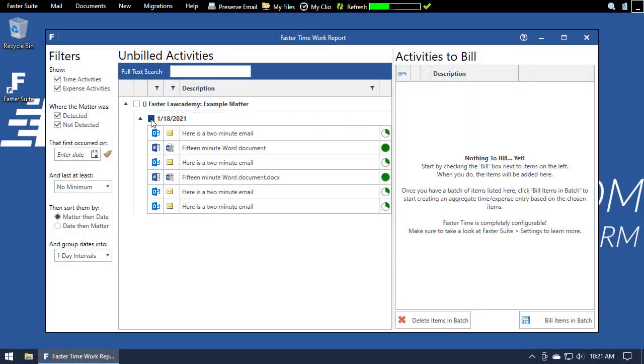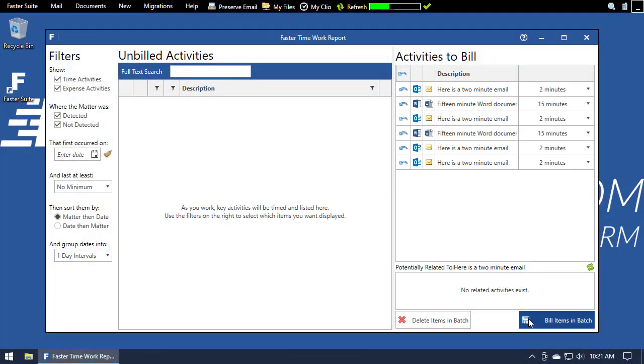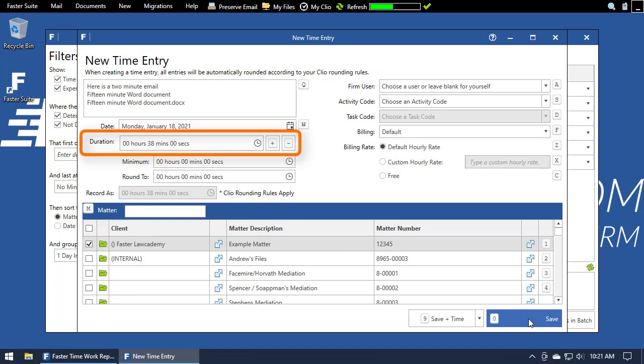However, if I batch them together with FasterTime, I end up with one time entry for 38 minutes. Clio's rounding rules will still apply once the time entry has been saved, but my 38-minute entry will round to 0.7 hours and I will have effectively lost almost a third of my billable time for this work.